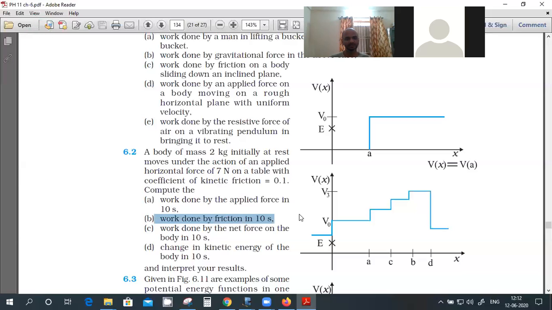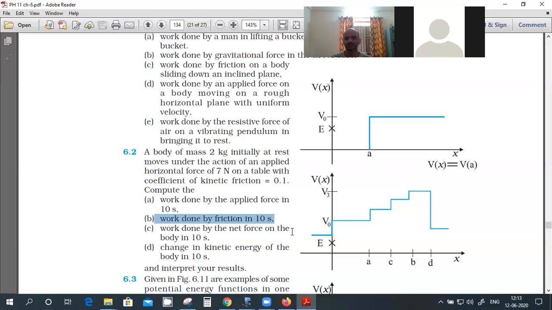Work done by friction force. How will you do this one? It won't be the same because there is acceleration.